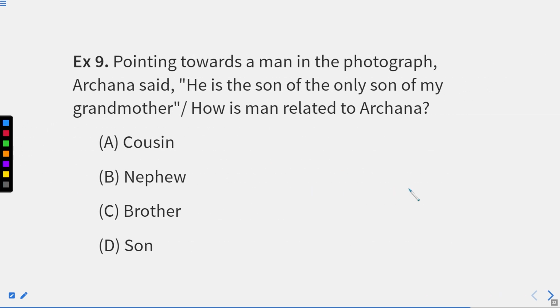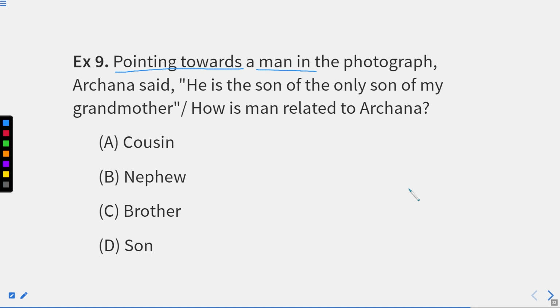Now, question number 9. Here, you need to make the diagram as well as find the relation. So, question number 9 says that pointing towards a photograph, a man said, right? Reread again. Read it properly. Pointing towards a man in the photograph, Archana said, he is the only son of my grandmother.